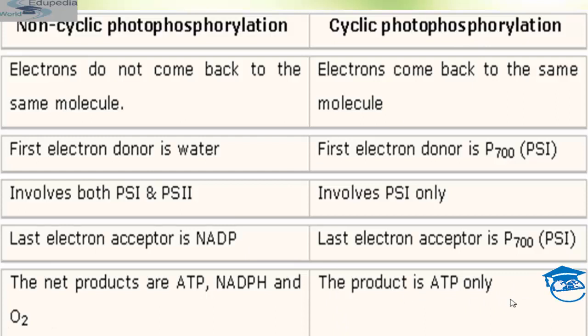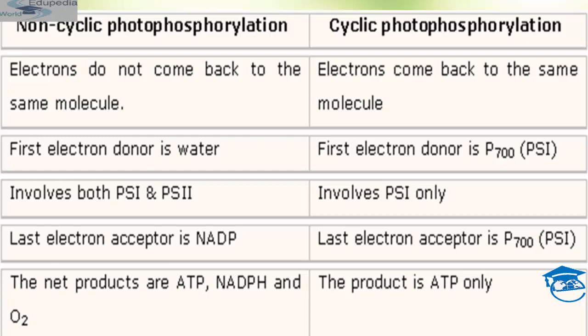Students, a question may be asked: why is non-cyclic photophosphorylation more efficient than cyclic photophosphorylation? The reason is that cyclic photophosphorylation generates only ATP, whereas non-cyclic photophosphorylation generates ATP and NADPH molecules by photolysis of water.